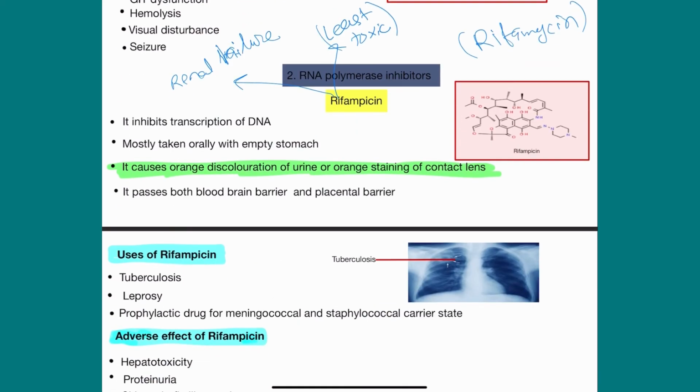First, you always remember tuberculosis, because I always discuss that it is an anti-tuberculosis drug. So please learn this anti-tuberculosis drug. It is used in case of tuberculosis, leprosy, and as a prophylactic drug for the meningococcal and staphylococcus carrier stage, meaning it is used in case of bacteria like meningococcal and staphylococcal infection.